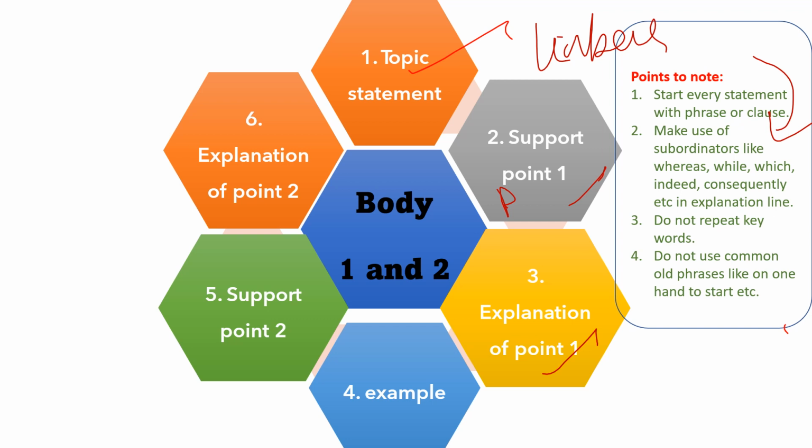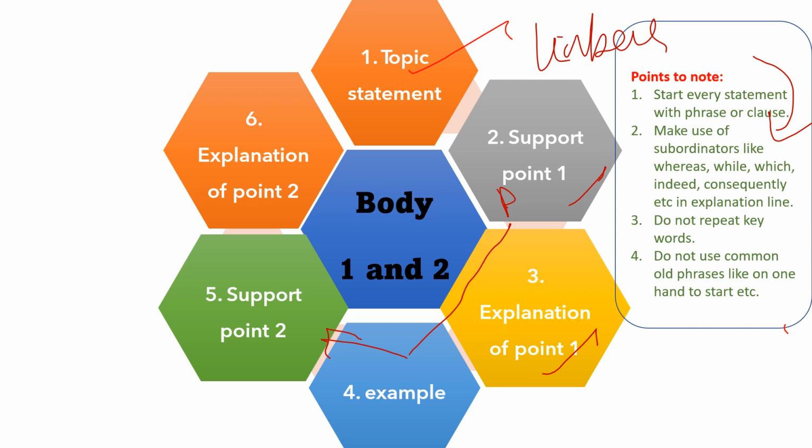When a kid is lonely after their parents go for work, these pets serve as a companion with whom they can not only play but also have emotional attachment, which will improve their emotional development. So you have to use these kinds of words. After you have explained and justified why that support point is supported, you have to give an example. You can give an example for point 1 or point 2, that is up to you, but each body paragraph should have one example for any one of the points.